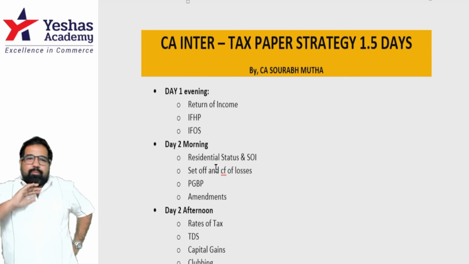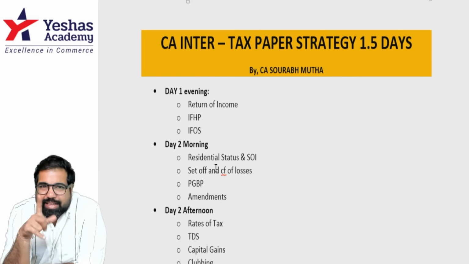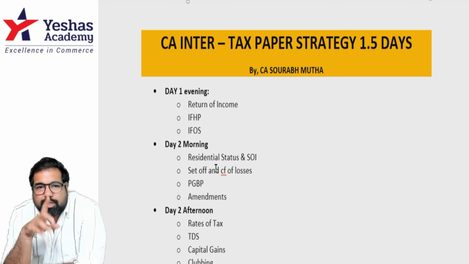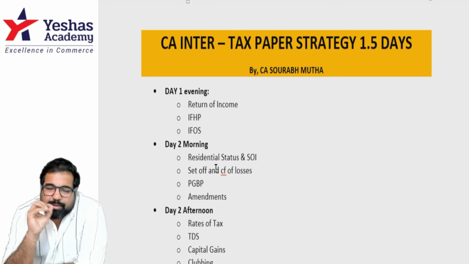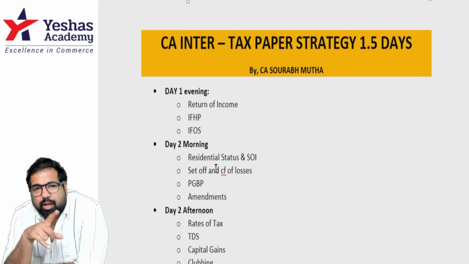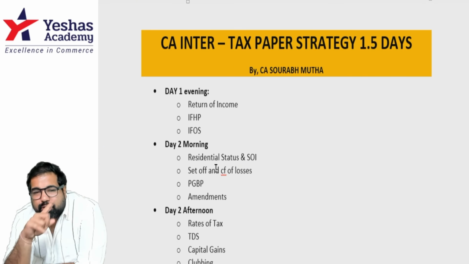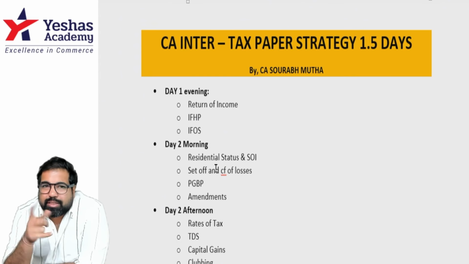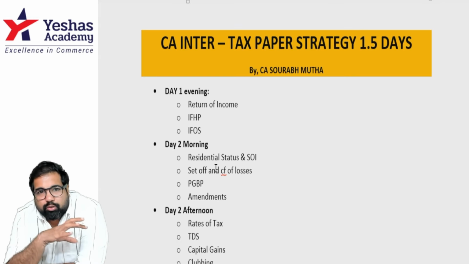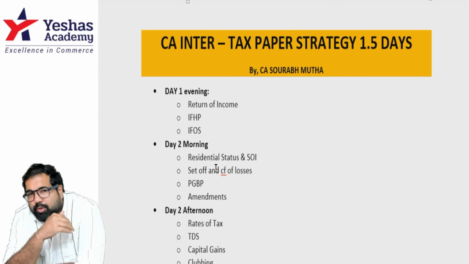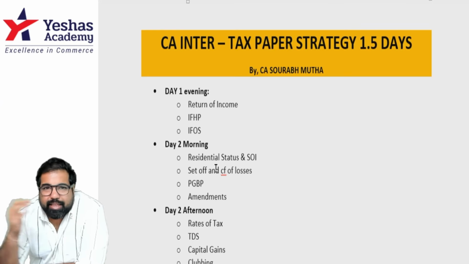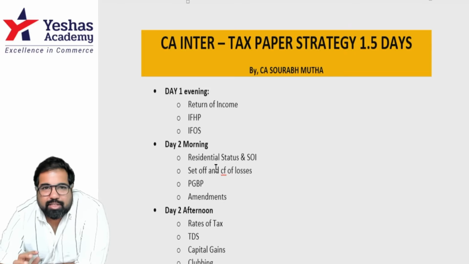Half an hour, 1 hour before the exam, drop your books, don't worry about it. In the exam, always remember, even if you're starting with MCQs, make sure you're doing those MCQs which are direct MCQs. Example, if there's an MCQ which tells you calculate house income from house property, that is great. But if there's an MCQ which tells you compute the tax liability or total income, you can come back later. And those are the MCQs that will take a lot of time, so come back to them later. Computation of income, even if you're not confident of the entire answer, try and give some steps because you will definitely get marks for steps as well. And start your paper ideally with GST and then move on to DT. This should be the strategy for your tax paper for 1.5 days.